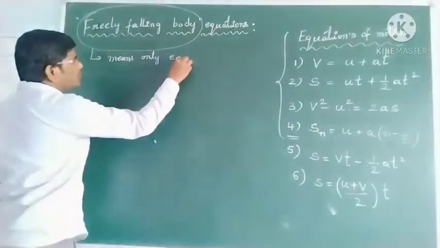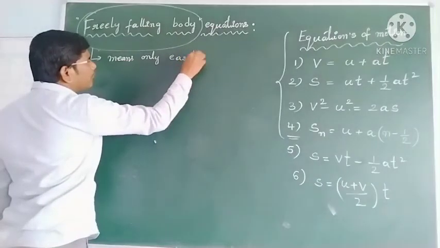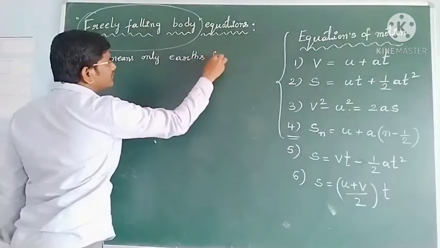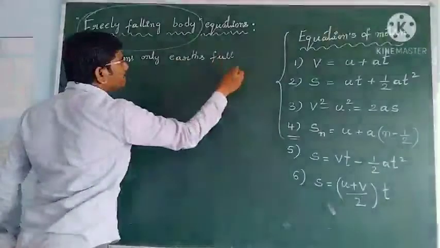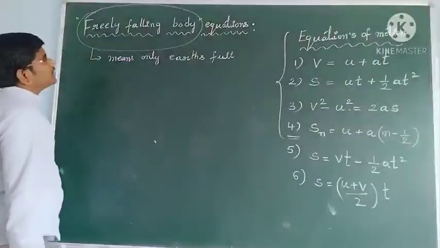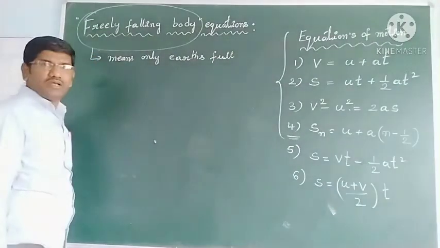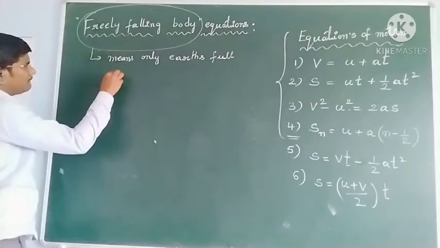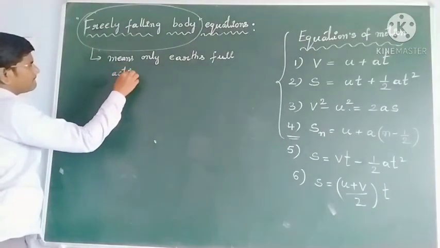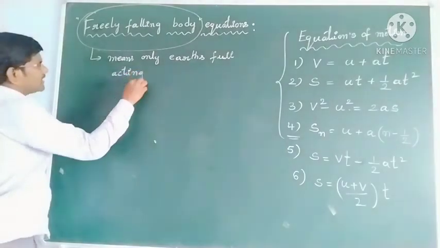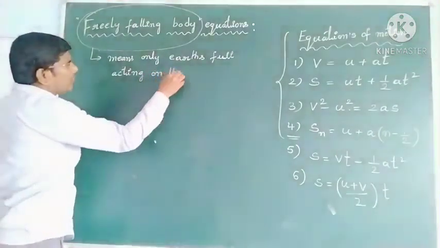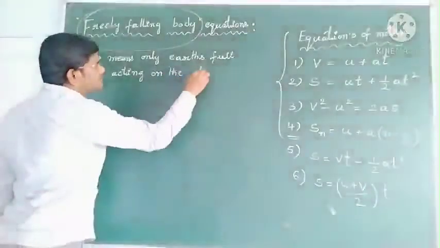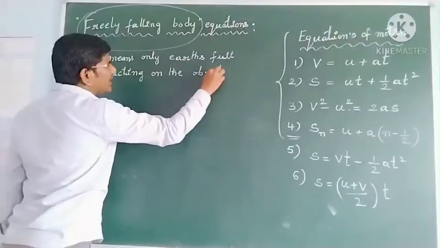Only the earth's pull acts on the object.